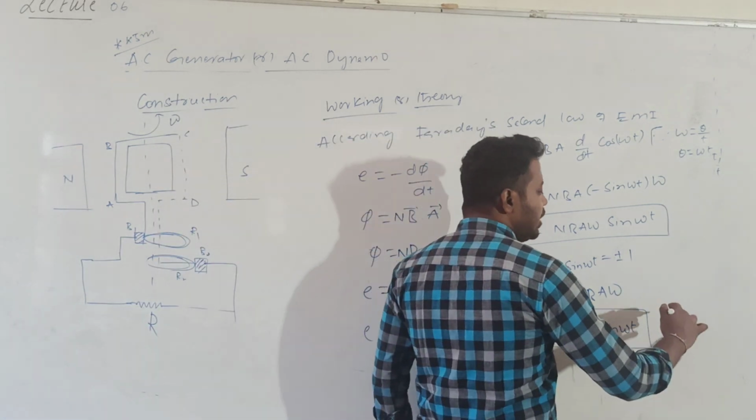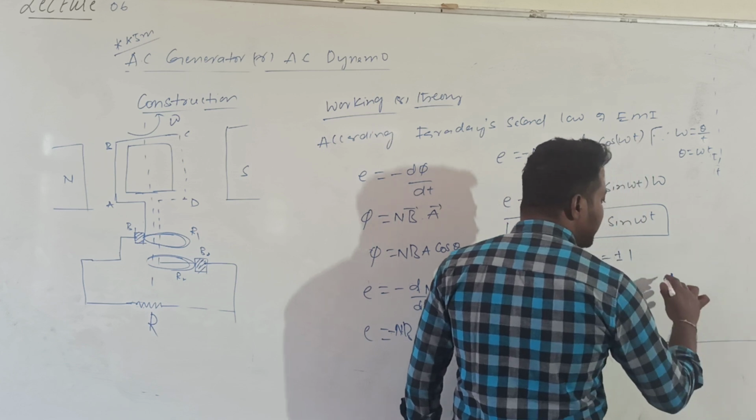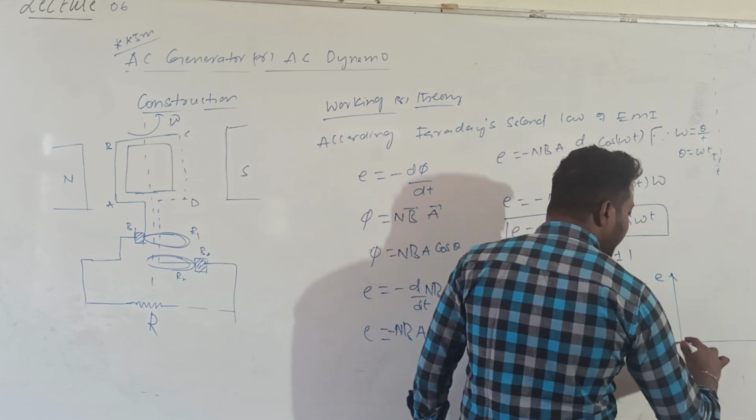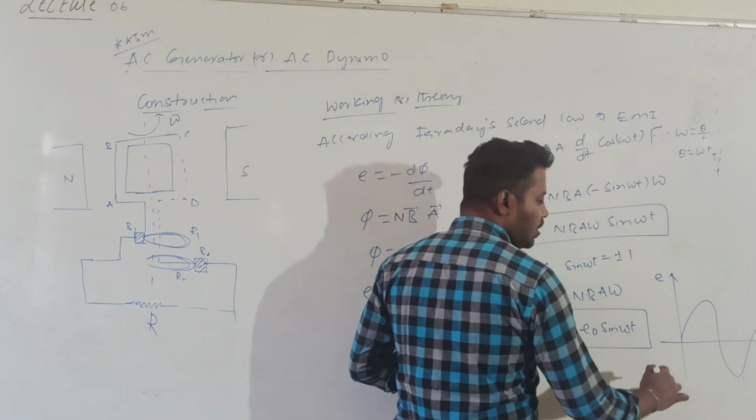How does this induced EMF change with time? If I plot the graphical representation of variation of E with t, the graph will be a sinusoidal graph.